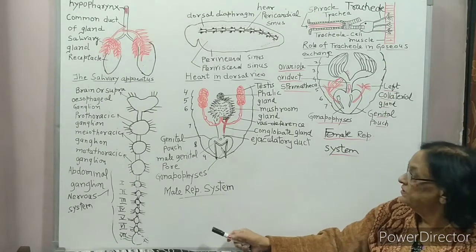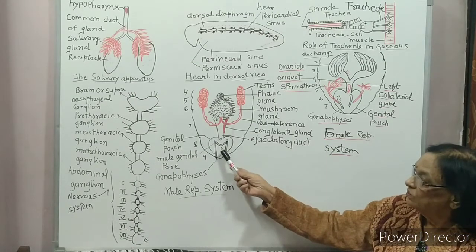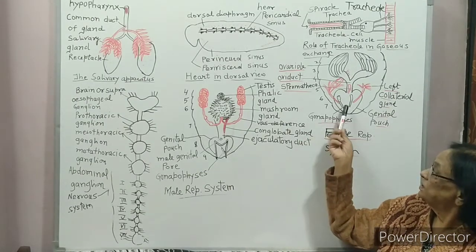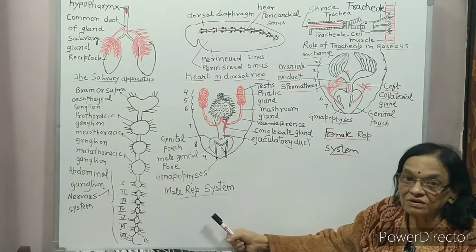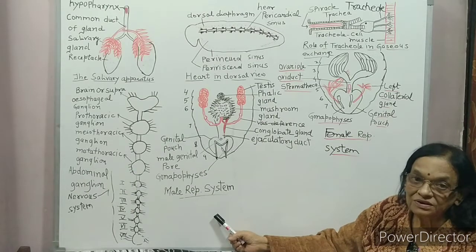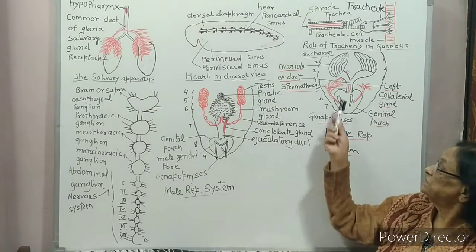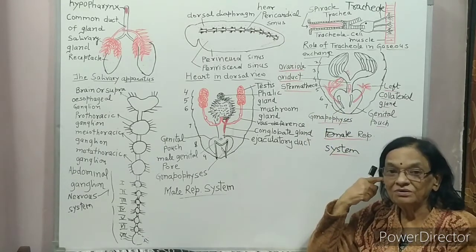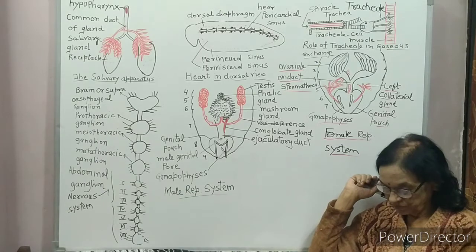So during copulation, 3 gonapophyses of male fit into the three gonapophyses of female. Male gets excited, releases sperm which are stored in the spermatheca of the female.